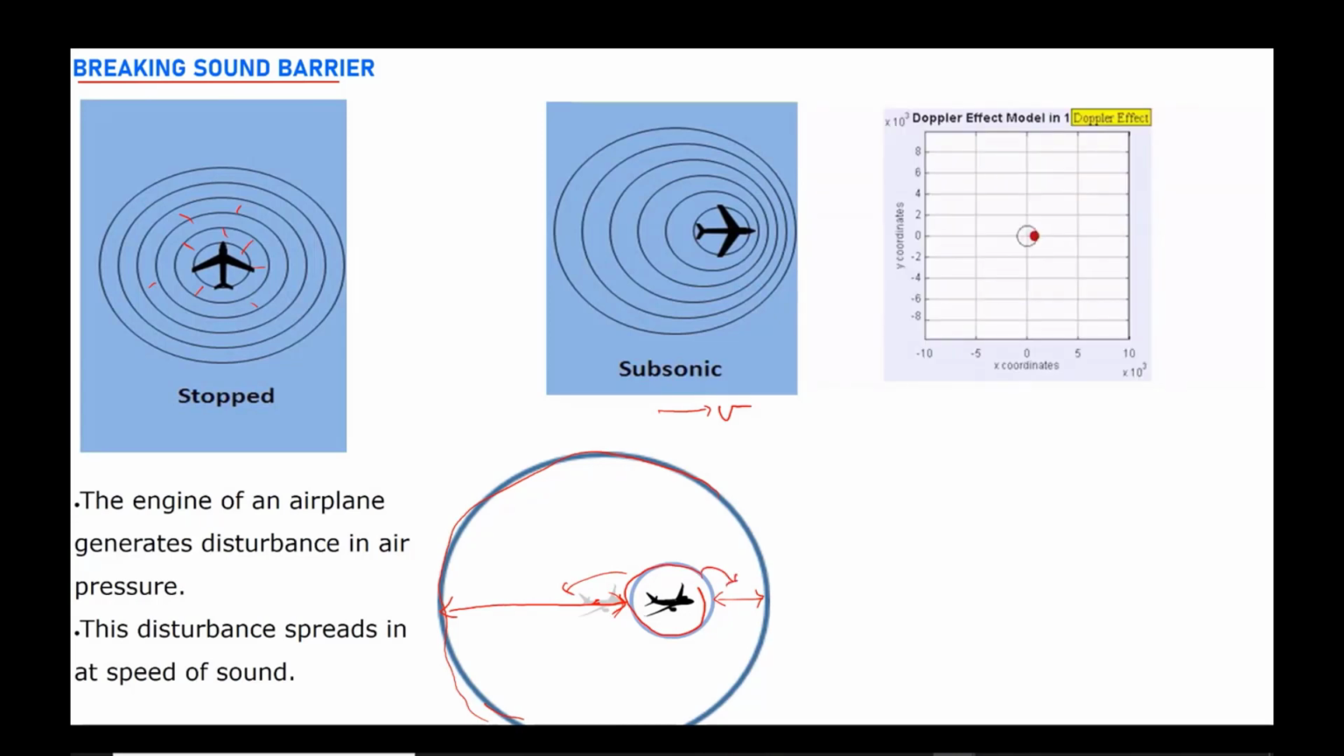Here is another simulation showing that, as you see, when the source is moving in one direction, the wavefronts in front get closer, but the wavefronts behind get a lot farther from each other.